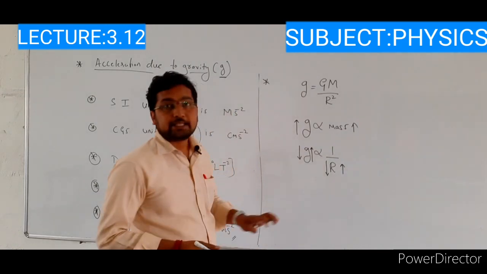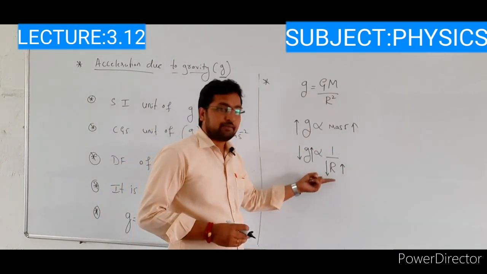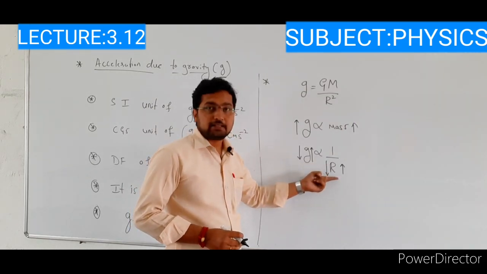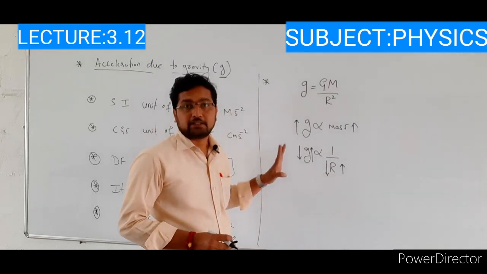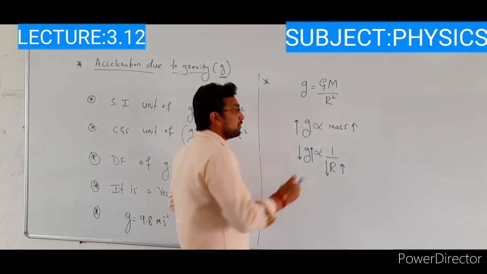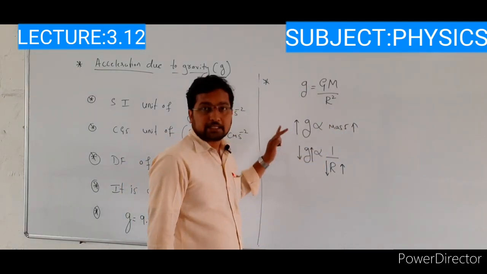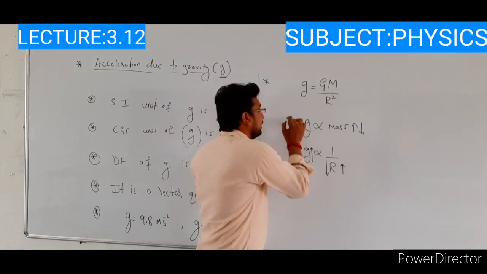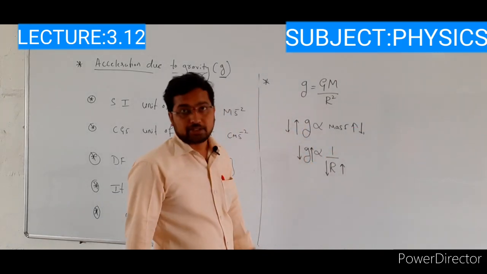So it is vice versa: if r increases, g decreases; if r decreases, g increases.